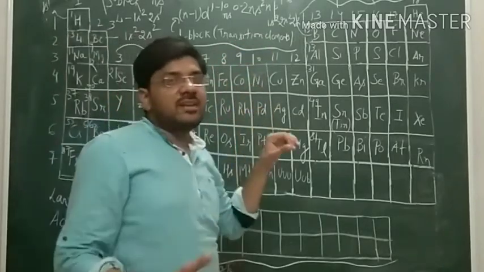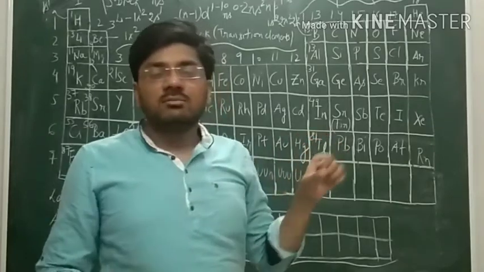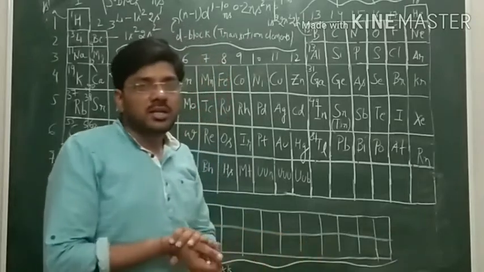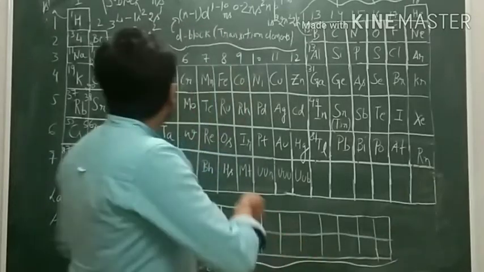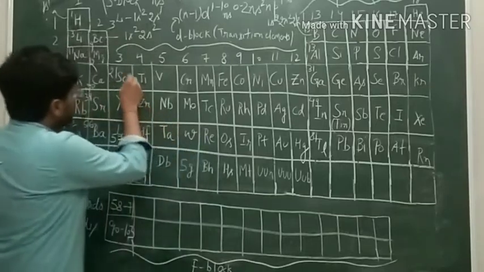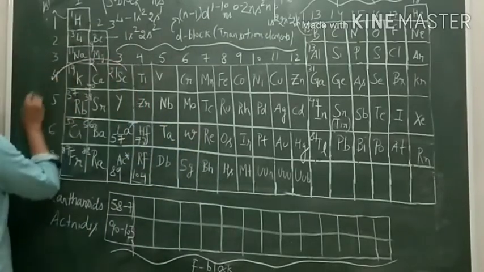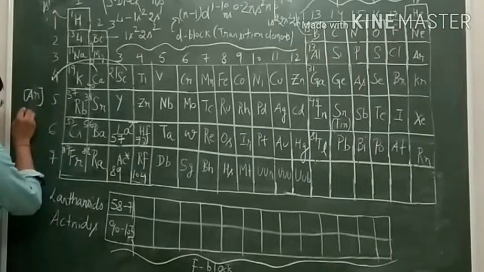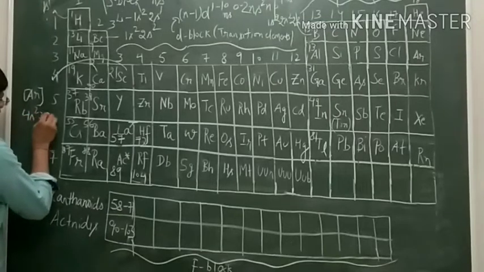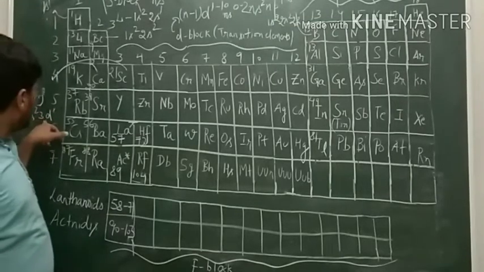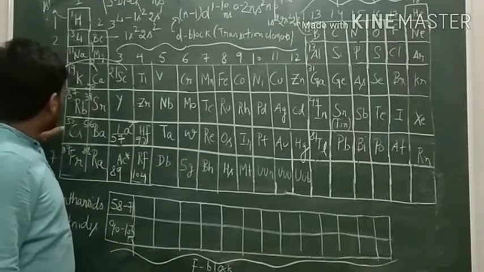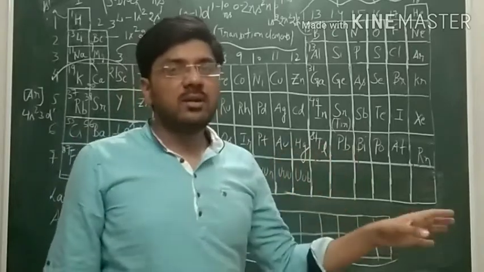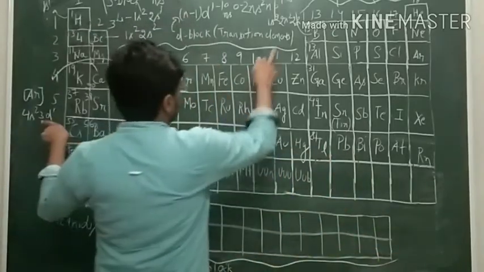We can also understand transition elements in the terms that transition elements are those elements which have incompletely filled d subshell, like scandium, which has the electronic configuration argon, meaning up to 18 electrons, then 4s2 3d1. In the d orbital we have 1 electron, so it has an incompletely filled d orbital. So these are called transition elements.